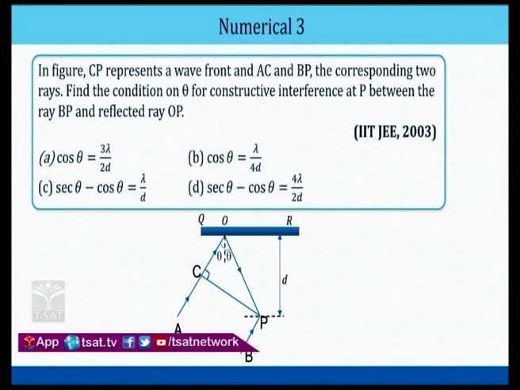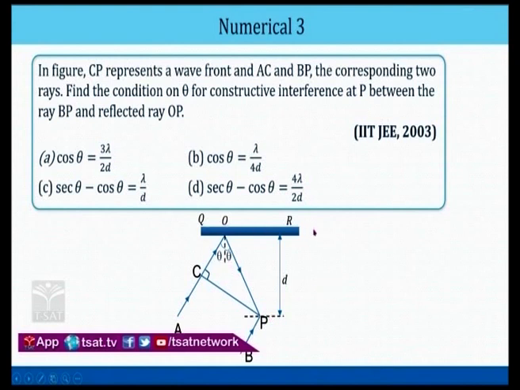Numerical 3 now will come, that is very important. Again, this is a previous IIT JEE 2003 question, and if you see, what is given to you is a CP, a plane wavefront. This is CP, you can see over here, this is a plane wavefront. We have two rays, one is AC and one is BP, and you also know that the rays are always perpendicular to the wavefront. Now, find the condition on theta for constructive interference at point P.